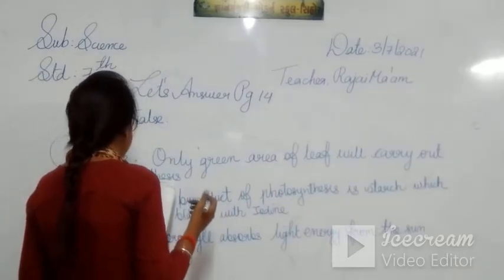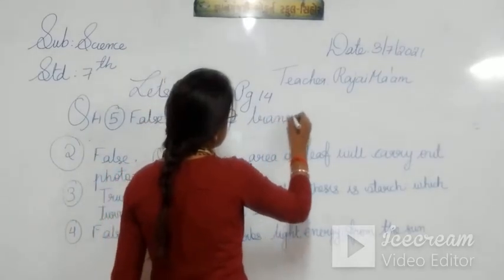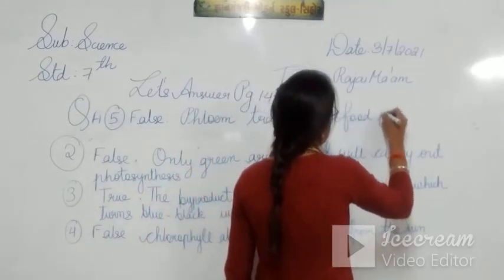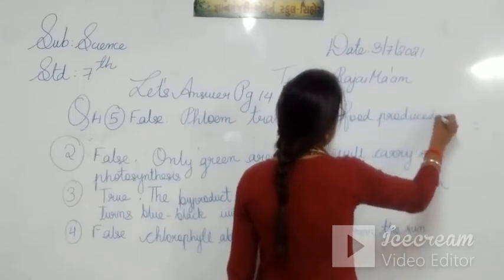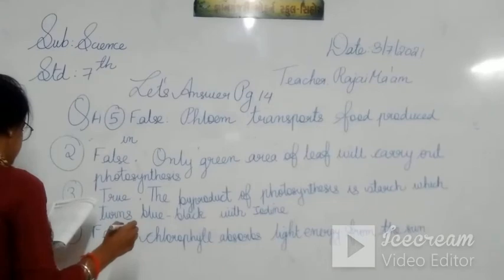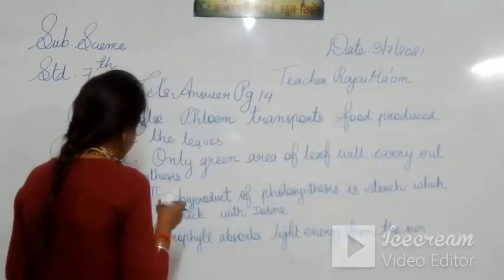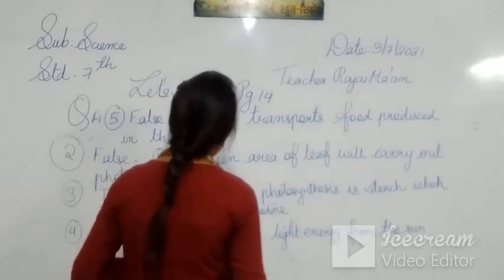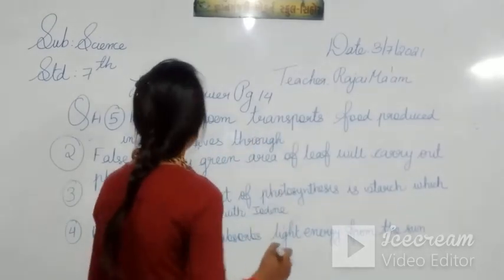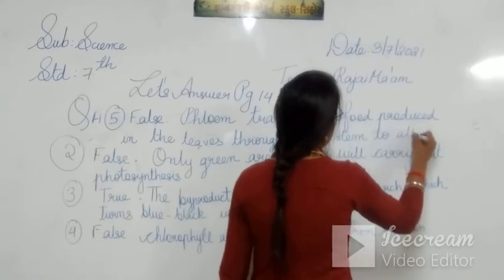Statement is: phloem transports food produced in the leaves through the stem to all other plant parts.